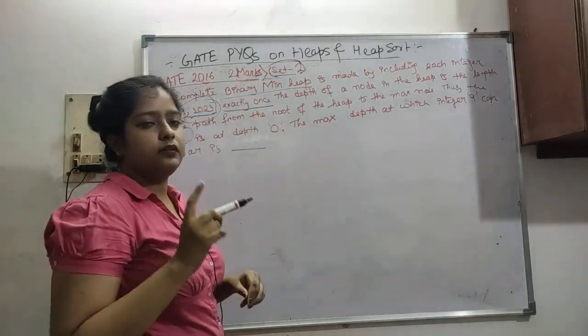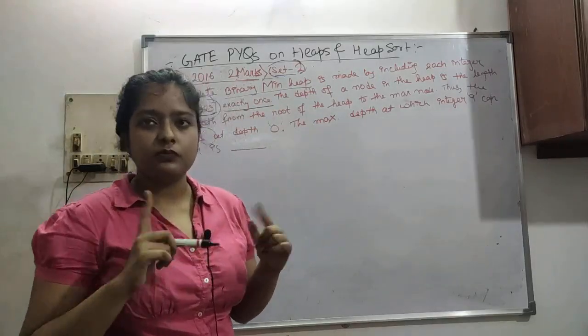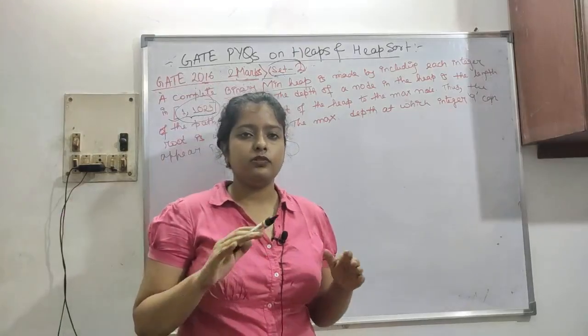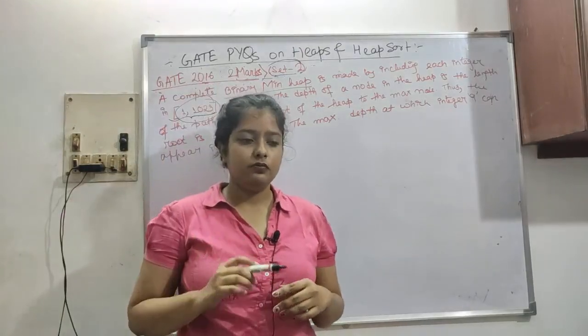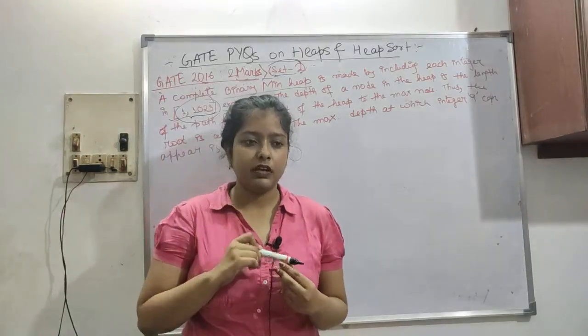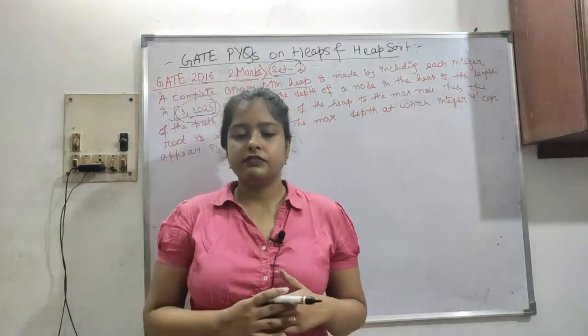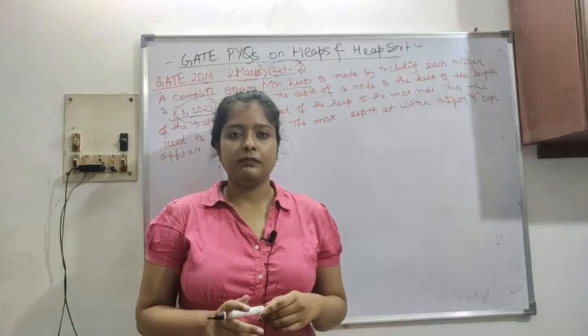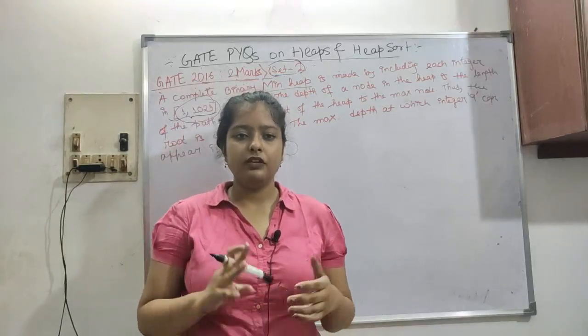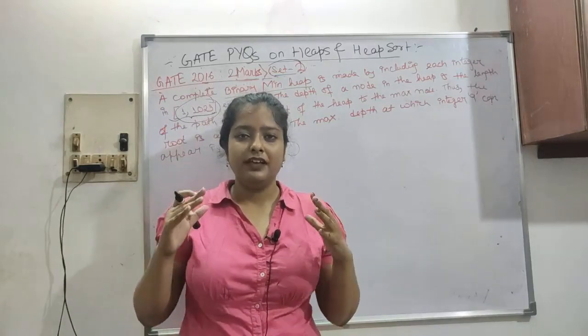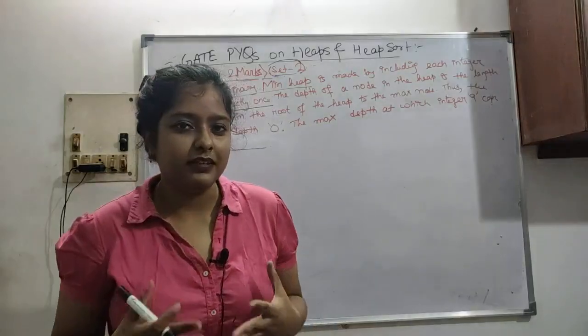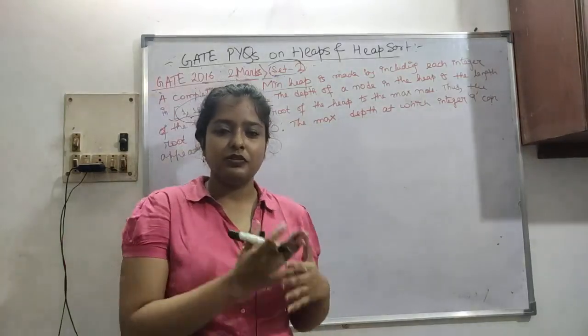This concept of exactly once, more than one, less than, at most, at least, exactly, all things we will do in TOC. After DA we will continue with TOC. Inclusive, exclusive sets, everything we will learn while doing mathematics. So you don't need to take tension. In GATE, the exam is not happening this month, so next year. So you have enough time.